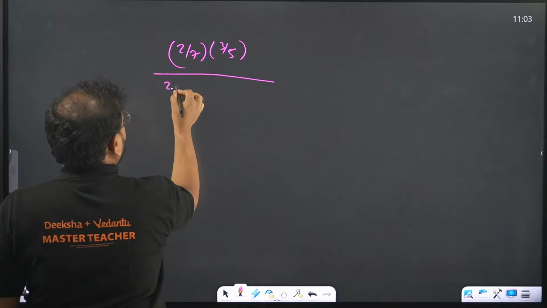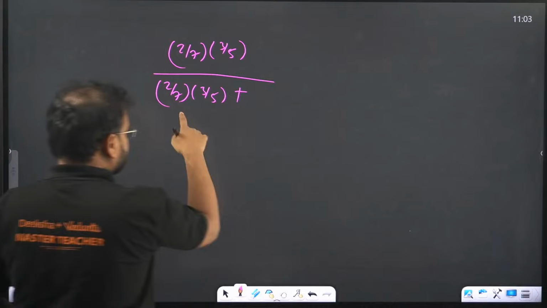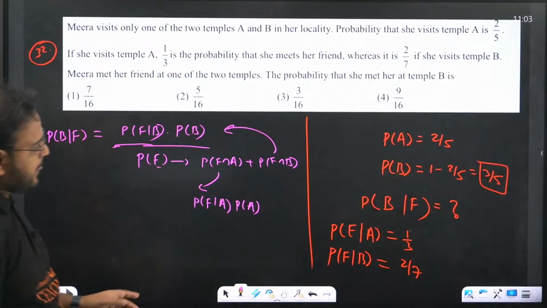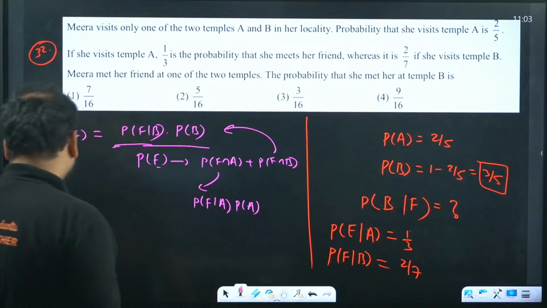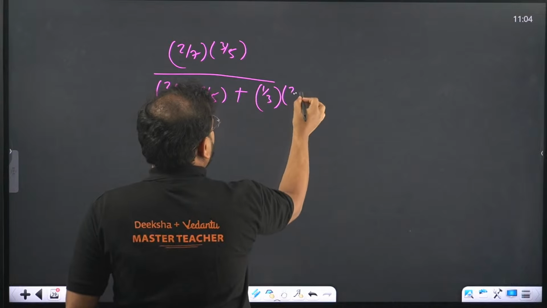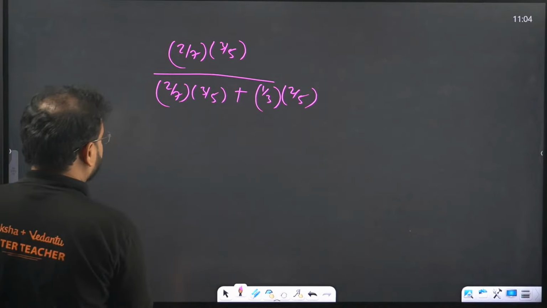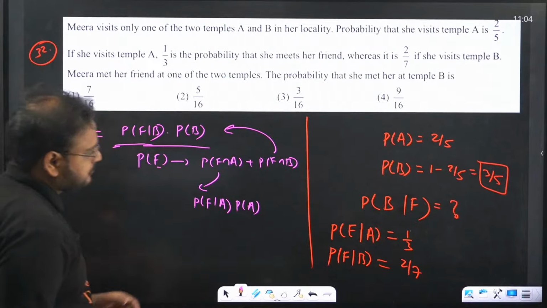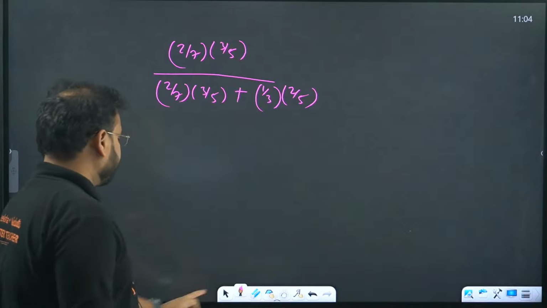The same thing will come in the numerator, for meeting the friend at temple B. The other one is 1 by 3 and 2 by 5. One thing which is cancelled here is 5, 5. Please check. This is cancelled.